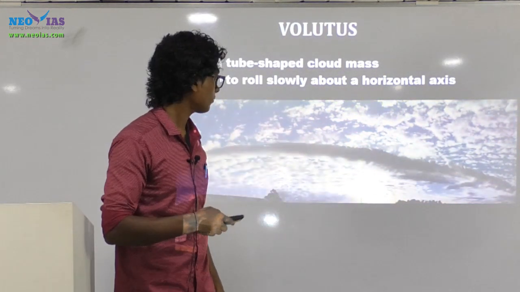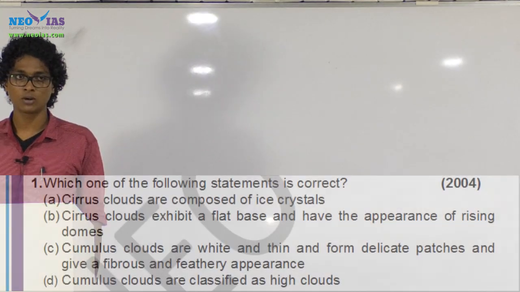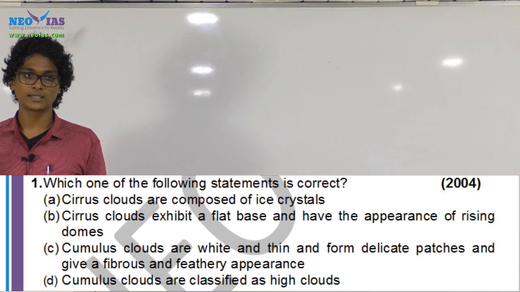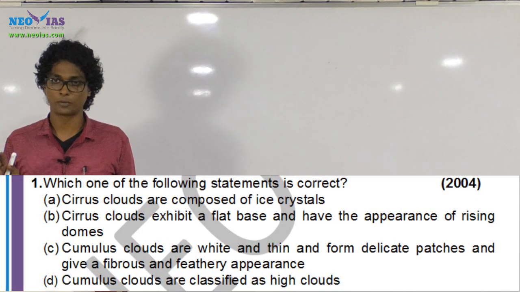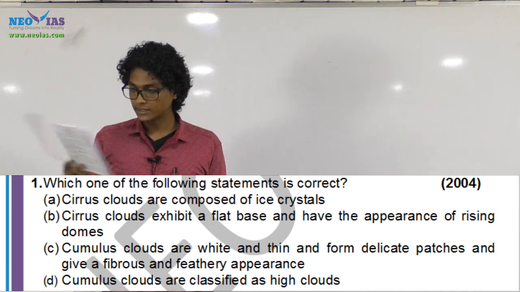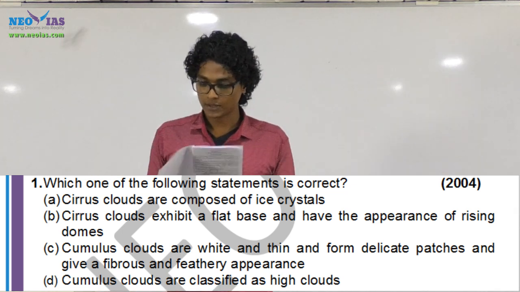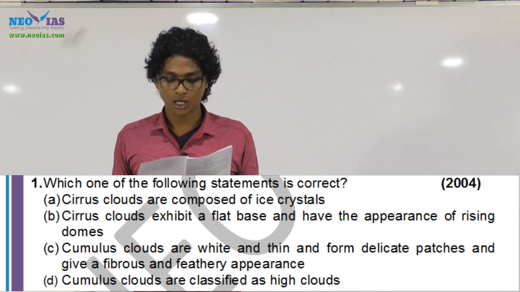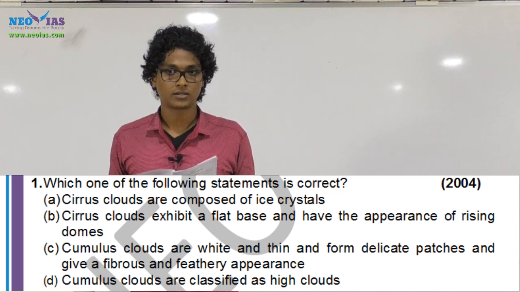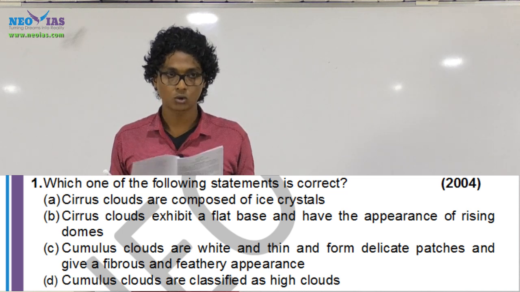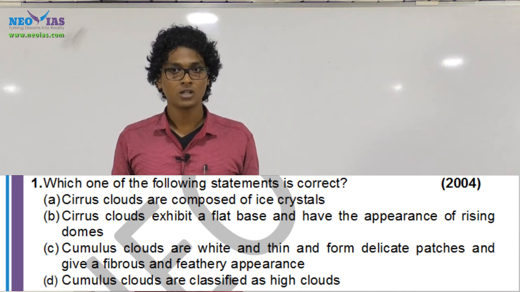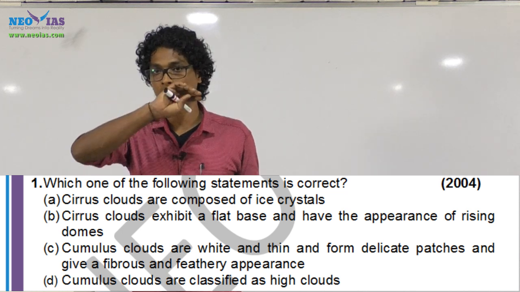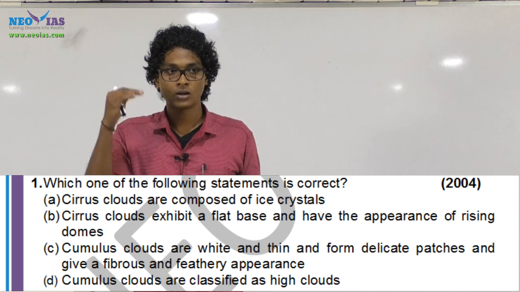Now look at the first question. Again, see the year 2004. I already told you that in recent years we are not having any question from this topic. The question reads: which one of the following statements is correct? A: Cirrus clouds are composed of ice crystals. True or false? True. Again, it's an ABCD question. We shouldn't always answer by only reading the first statement. We should read all the other statements.